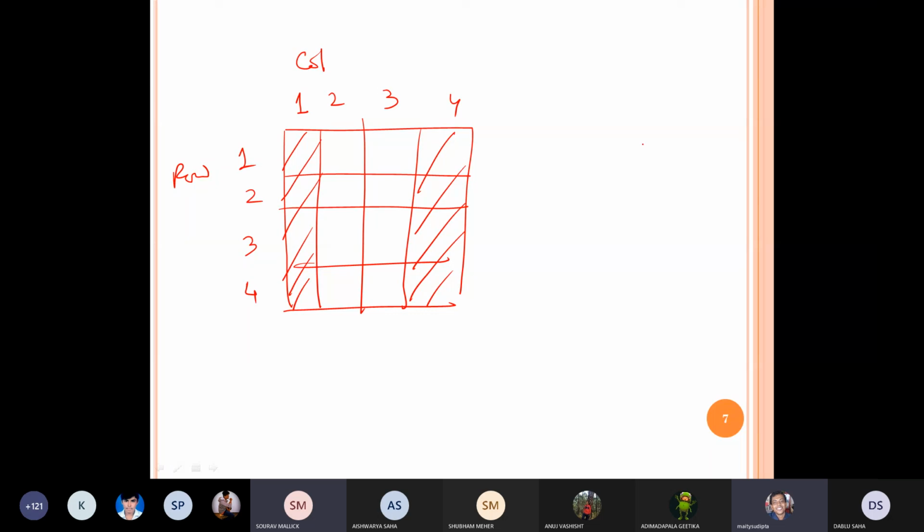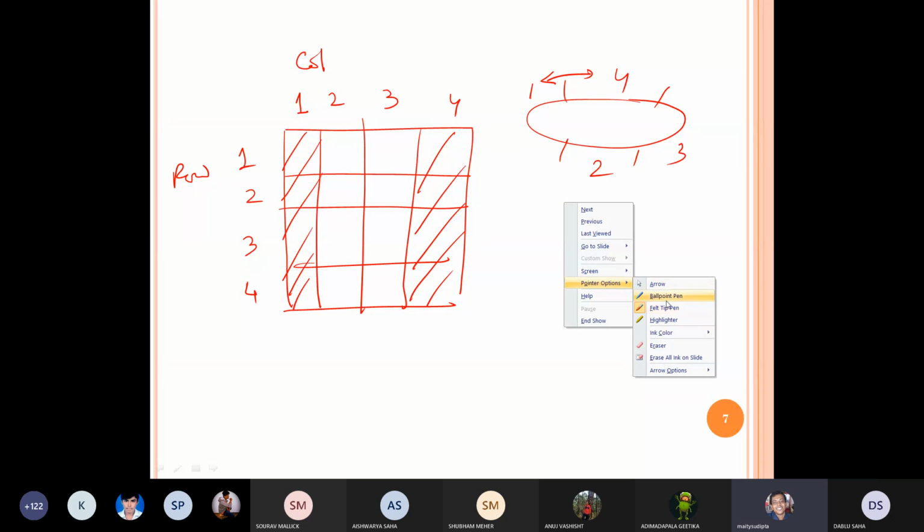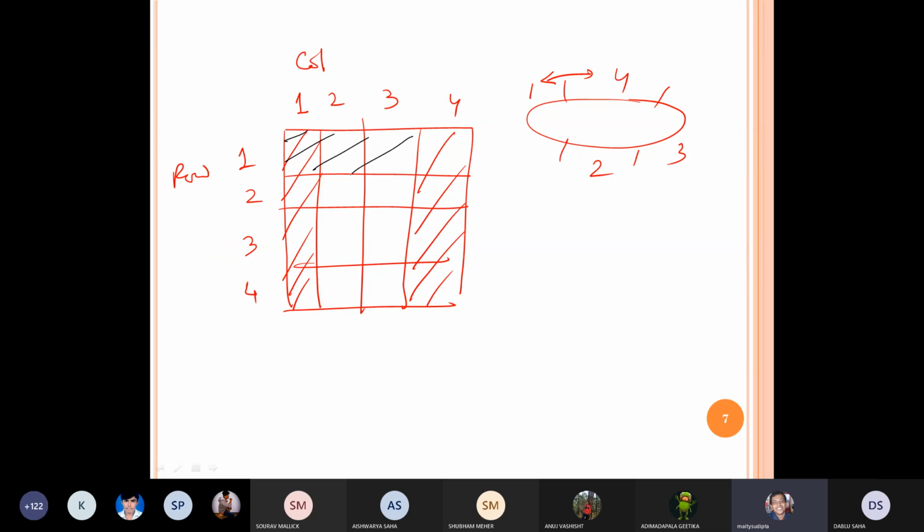Like 1, 2, 3, 4, you observe 1 and 4 are interrelated. When we are using rows, then the upper row and the last row are interrelated. You have to remember. So in this way, by using this thumb rule, you can solve any problem.